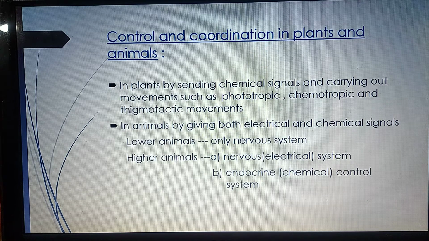In animals, control and coordination is achieved by both electrical and chemical signals. In lower animals, only the nervous system is present. In higher animals, the nervous system, which sends electrical signals, and the endocrine system, which sends chemical signals, are also present. The endocrine system is concerned with the hormones.